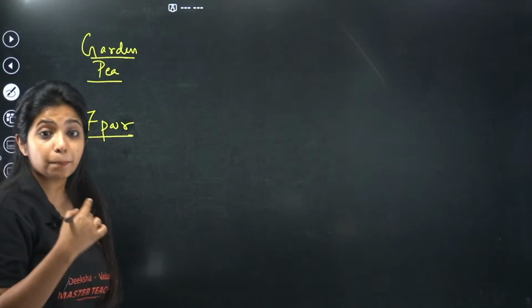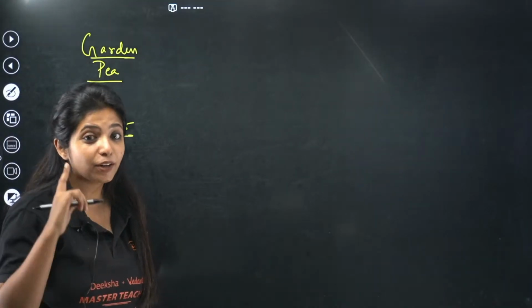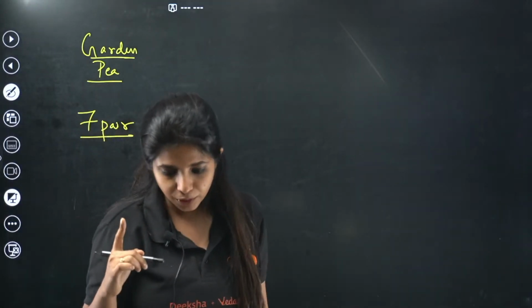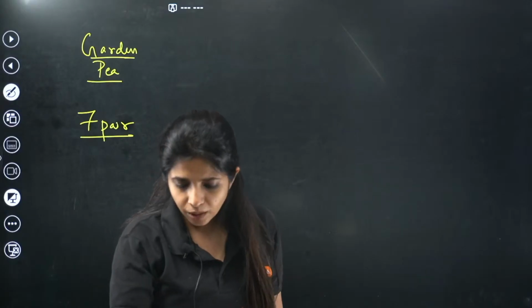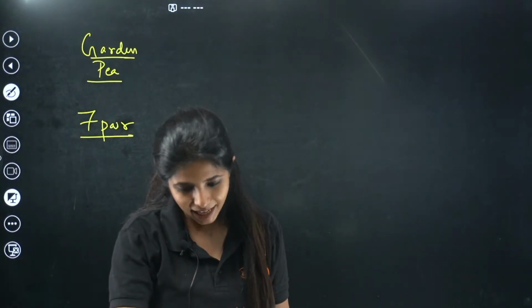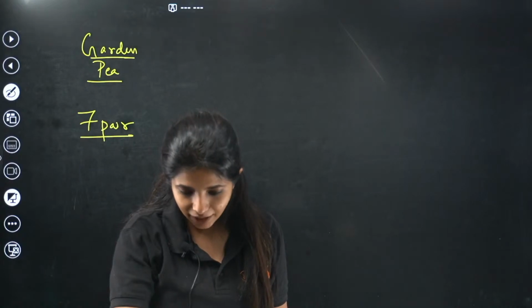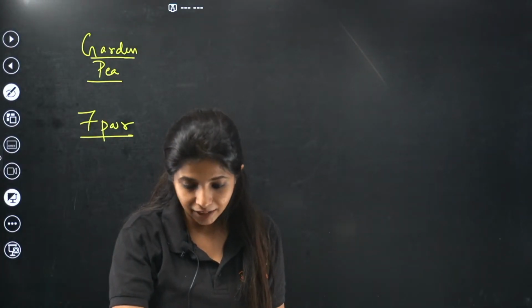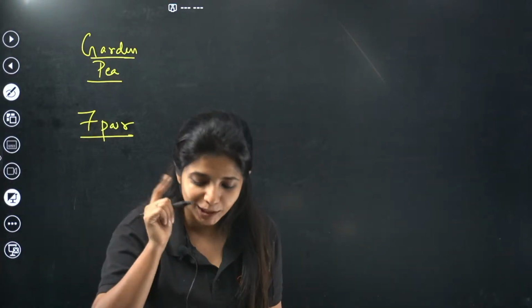When I say 7 pair, you have to be very careful. We need to learn the chromosome numbers for those traits, ma'am. Pawan, no, Baba, you do not have to learn. Okay, 7, ma'am. So Pawan is also saying 7, and Krishnaholic is also saying 7. Yash is saying 14. Yes, this is what I wanted.